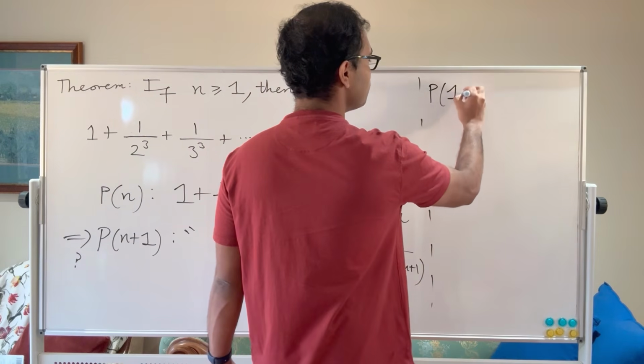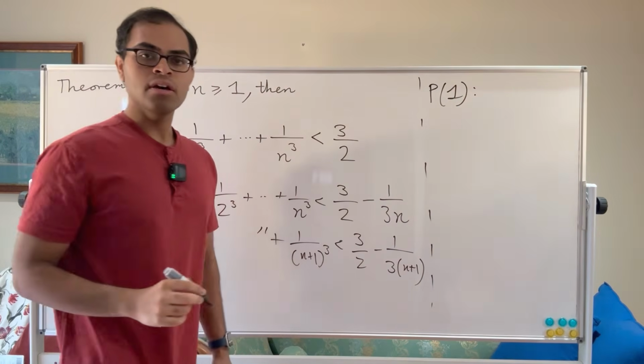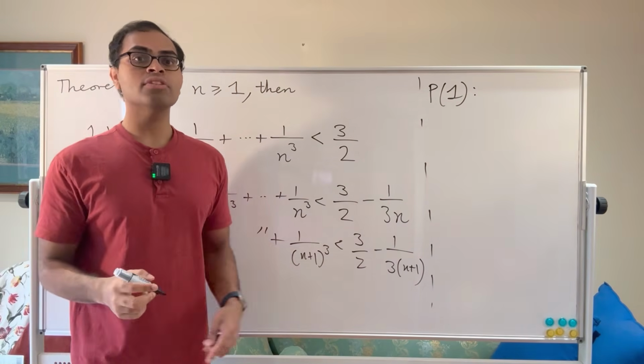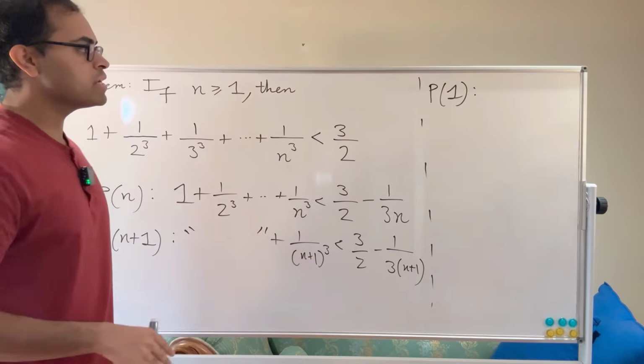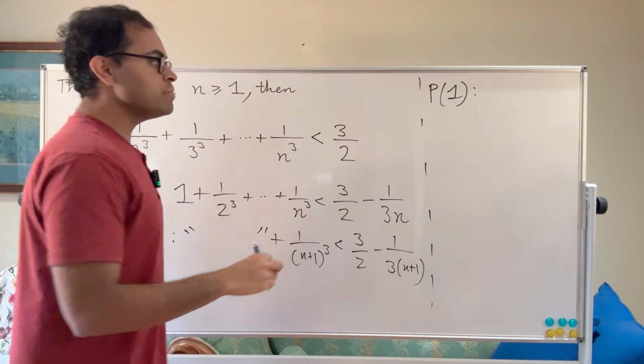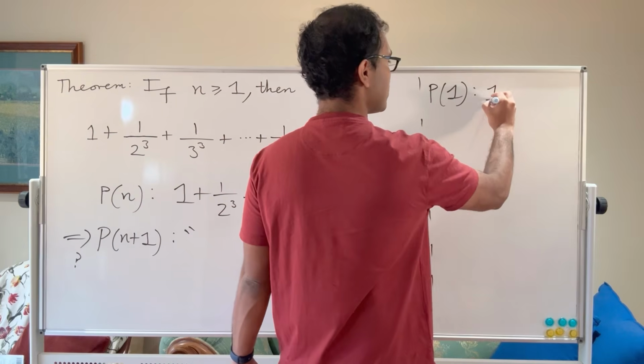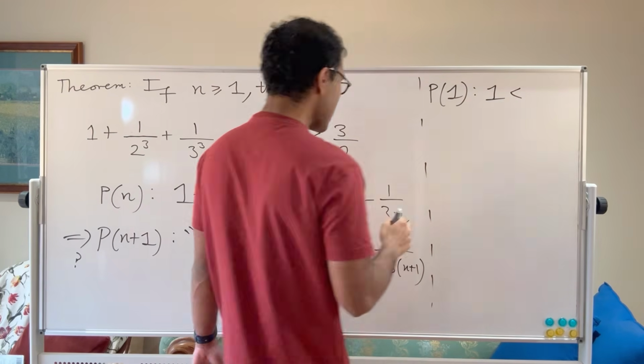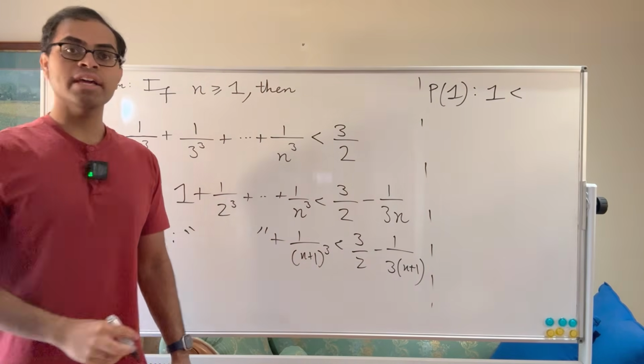So we're now going to do a proof by mathematical induction. P of 1. Again, you're going to wonder how I got the 3n, so I'm going to dissect that step by step. P of 1 is just going to be the statement where the left-hand side is just 1, you're adding one term of the sequence, and the right-hand side is going to be 3 halves minus 1 over 3.